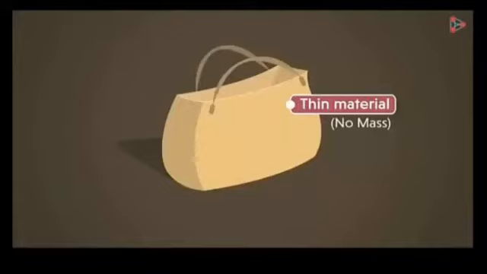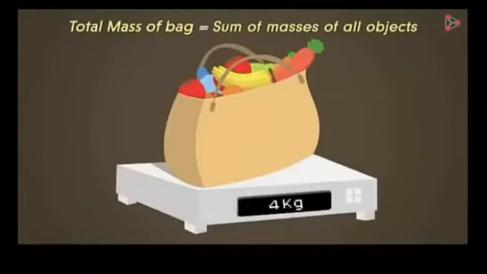The bag shown on your screen is made up of thin material, and this bag has no mass. But if we add some stuff in this bag and weigh it, it shows a mass of 4 kg. Now we can say that the total mass of the bag is equal to the sum of masses of all objects, because without these objects, this bag has no mass.